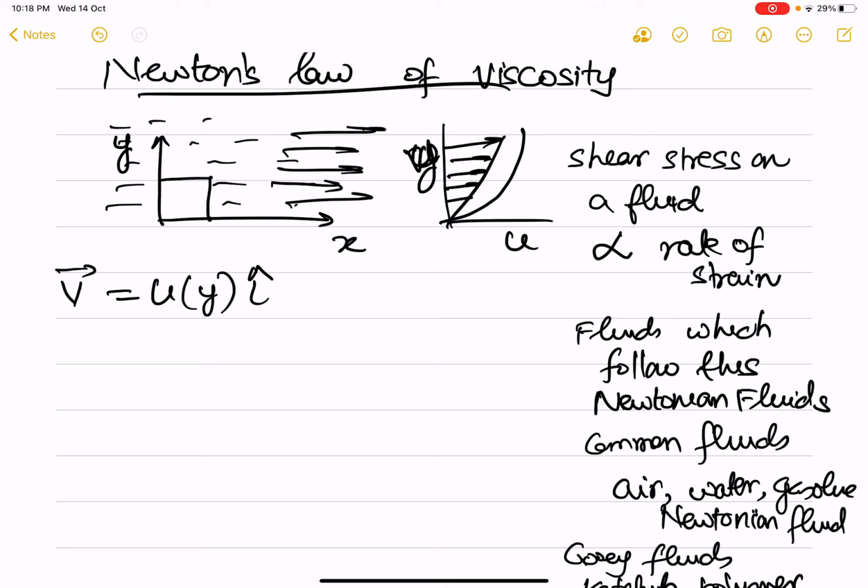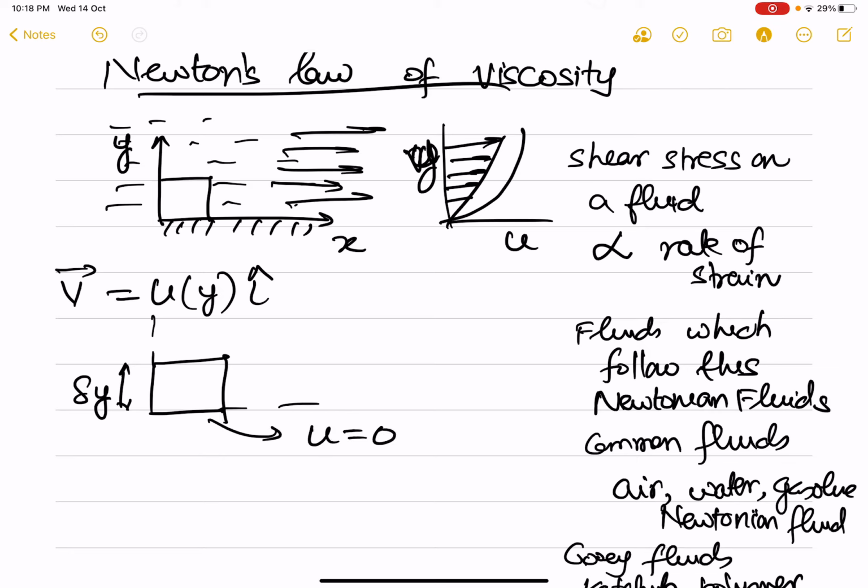Now here, let's say at y equal to 0, the x-axis, the fluid is at rest. And if I look at this rectangular element, the height of this is delta y. At the bottom, u is equal to 0, and on the top u is equal to delta u.